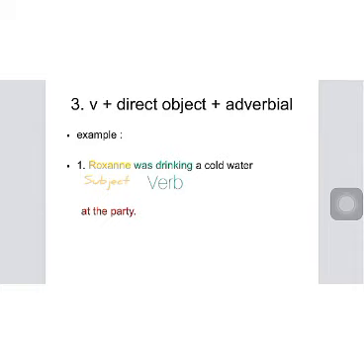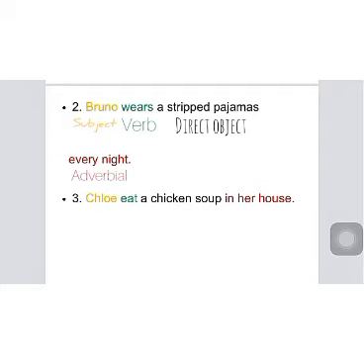It answers the question about what thing Bruno wears every night. And the answer is a striped pajamas. Next, we have the words every night, which is the adverbial of the sentence. And it explains about the time, or when something happens.